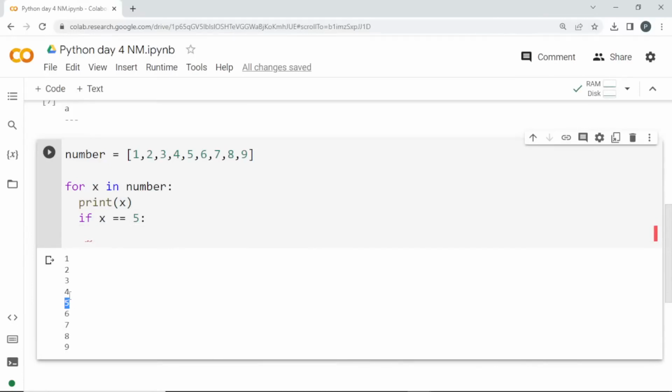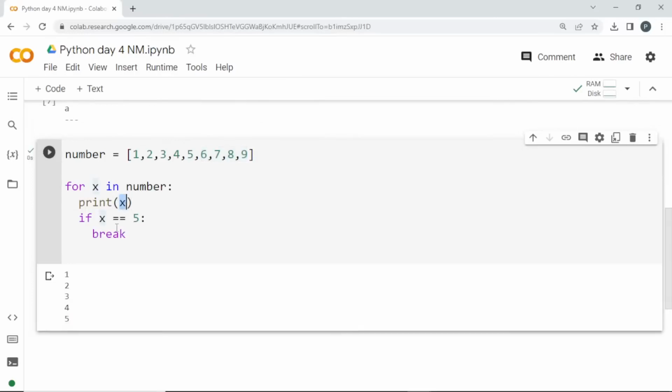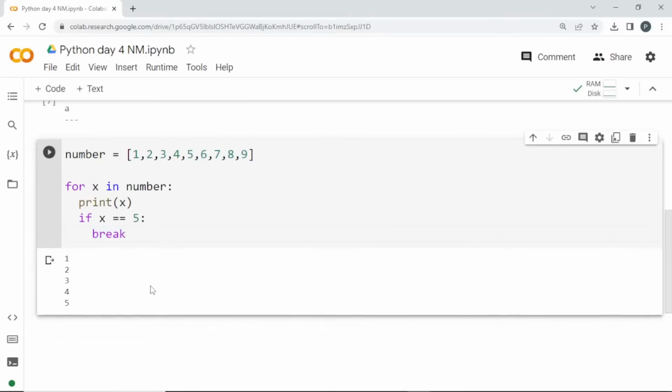I want till 5. So what I'm going to do is, once it reaches 5, I'm going to break the statement. So remaining things won't be executed, the iteration will be stopped in that situation. So if I run this, see here the output. When it reaches 5, it will print that and it will check whether 5 is equal to 5. Yes, so I'm going to break the statement. Clear? Clear about why we are using break statement, how to use it?